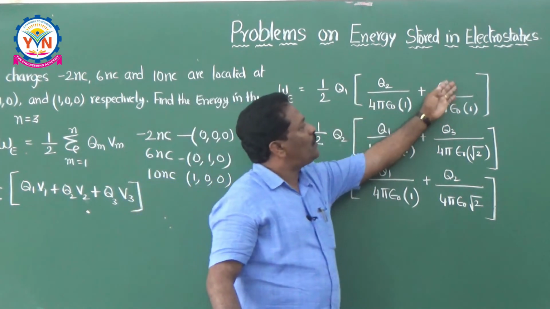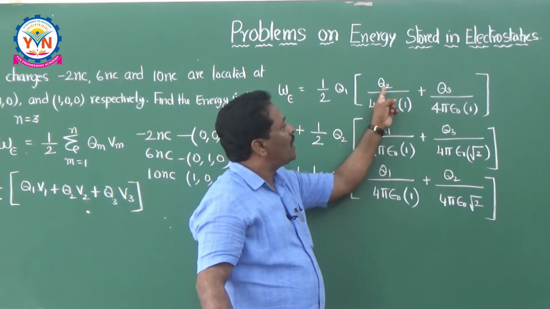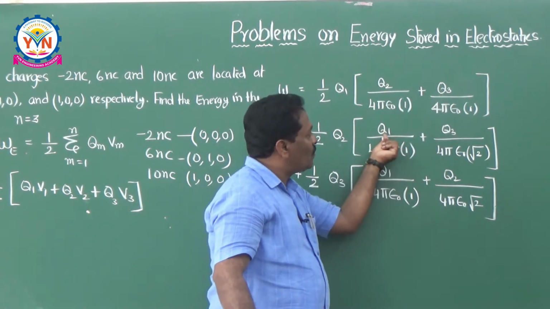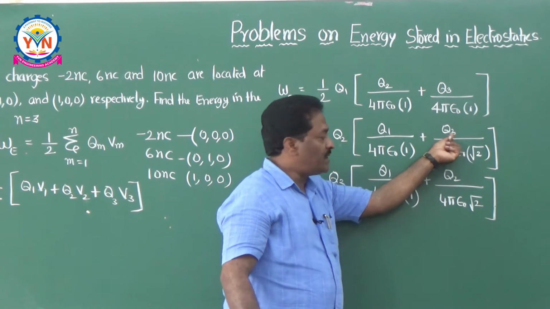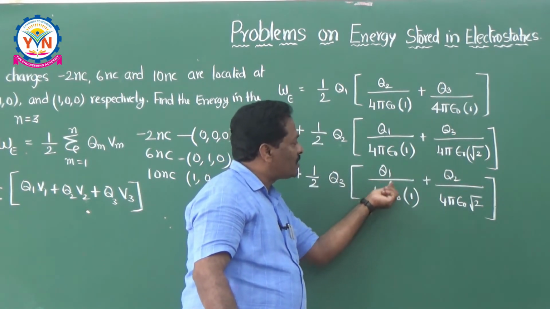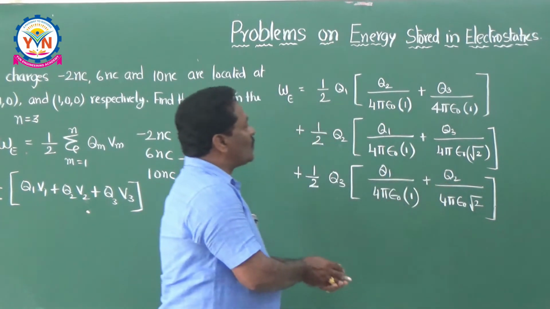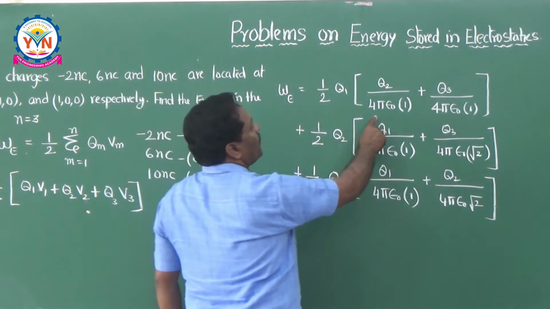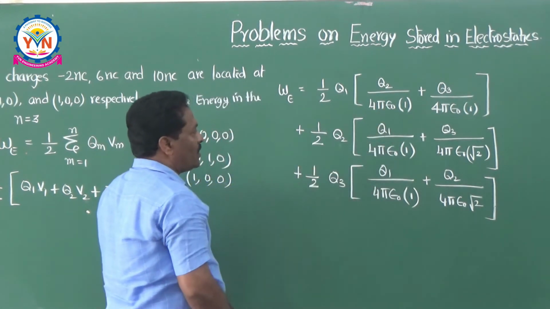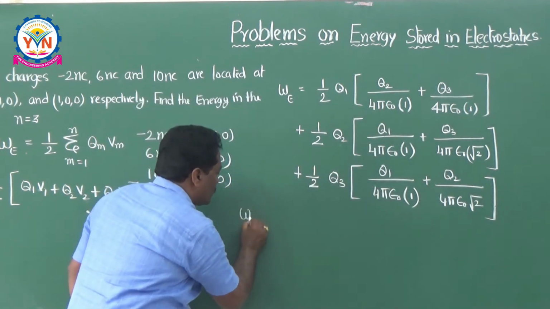V1 means the potential at point 1 due to the other two charges. V2 means it is due to Q1 and Q3. Similarly, V3 is the potential at point 3 due to the other charges. So now, if you take 1 by 4 pi epsilon naught as a constant, then you can write W is equal to